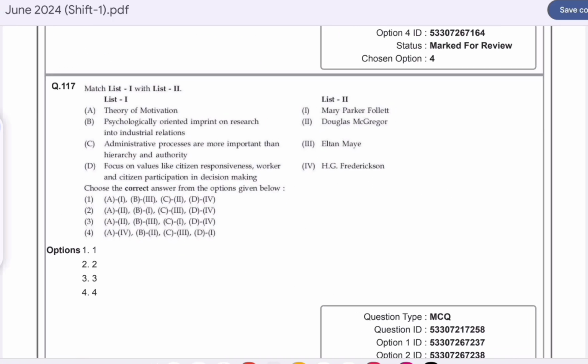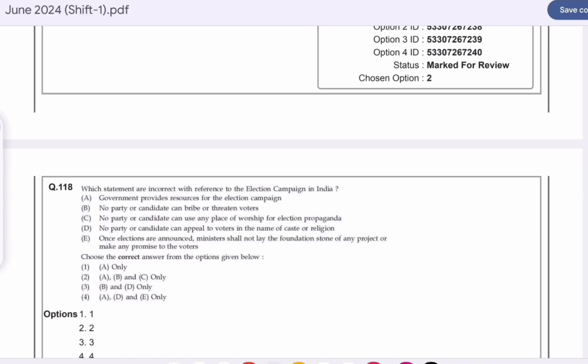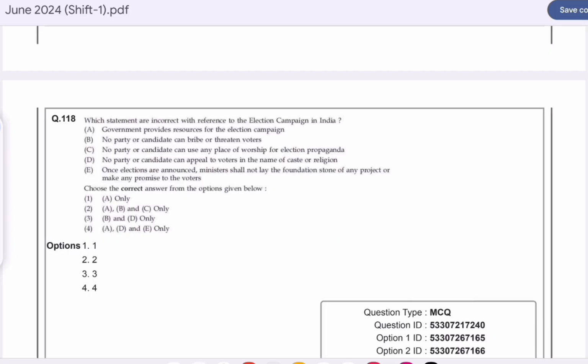So question number 117. Match list 1 with list 2. Option C is correct here. Theory of motivation is given by Douglas McGregor. A psychologically oriented imprint on research into industrial relations is given by Elton Mayo. Administrative processes are more important than hierarchy and authority, given by M.P. Follett. Focus on values like citizen responsiveness, worker and citizen participation in decision making is by H.G. Frederickson.